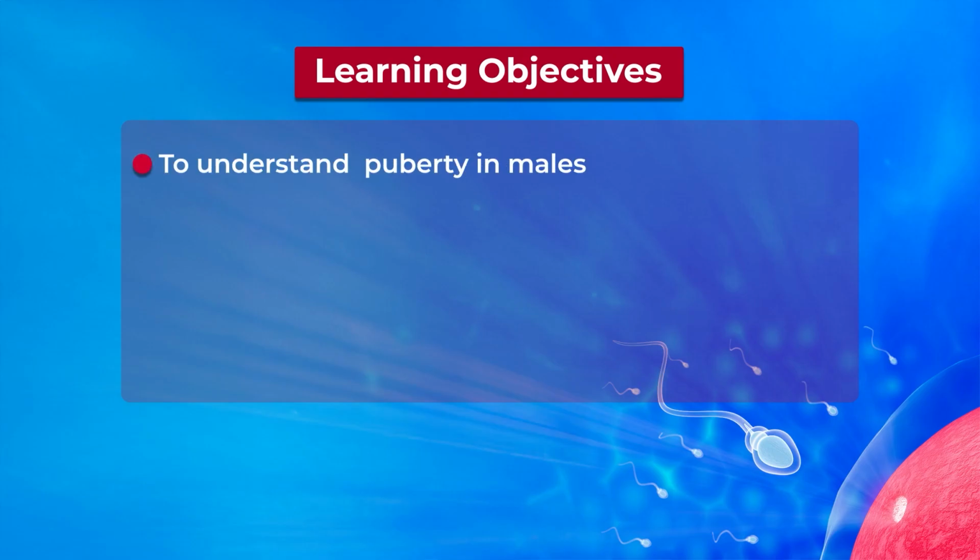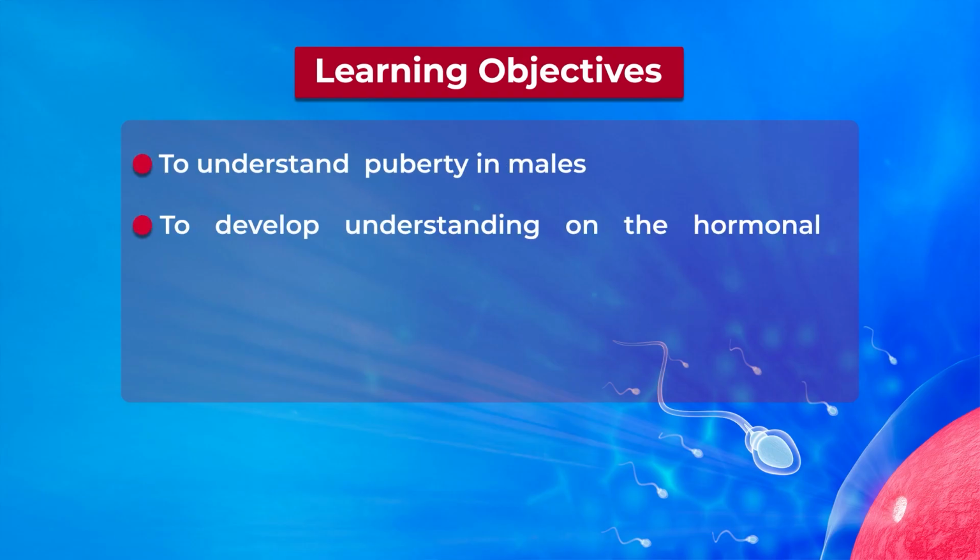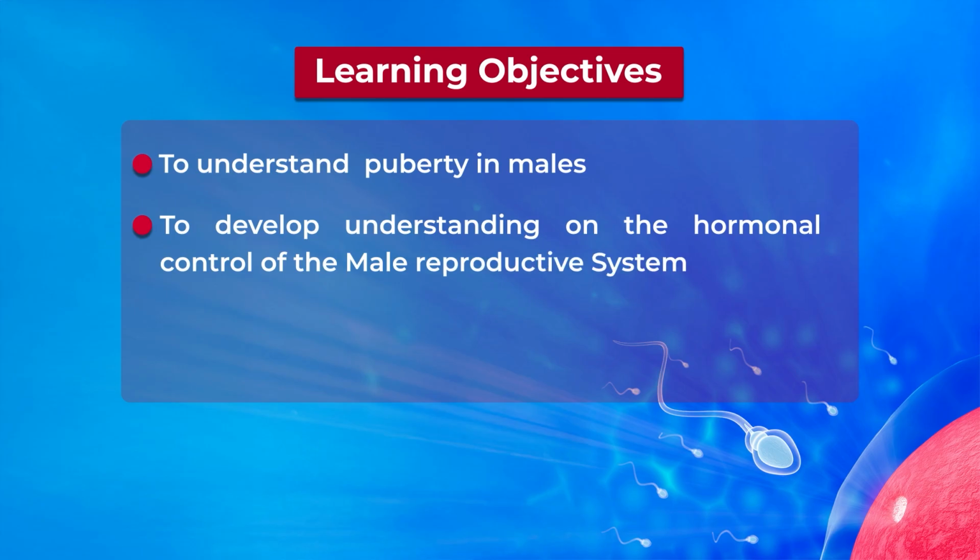It will help students develop understanding on the hormonal control of the male reproductive system, and at the last of this video, we will discuss various disorders related to the male reproductive system. So, students will get familiar with various disorders related to the male reproductive system.